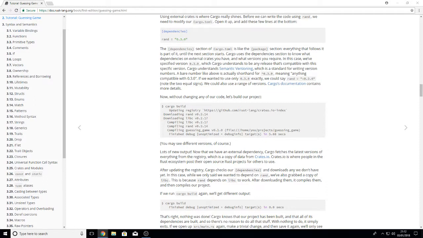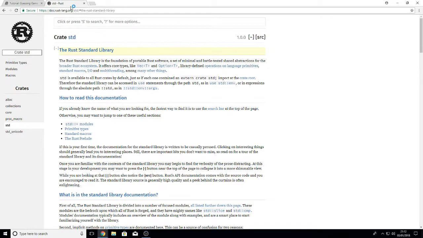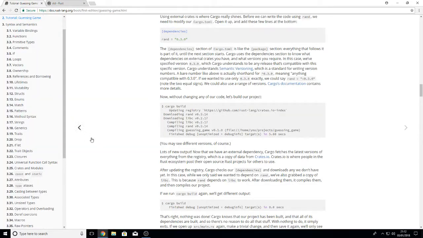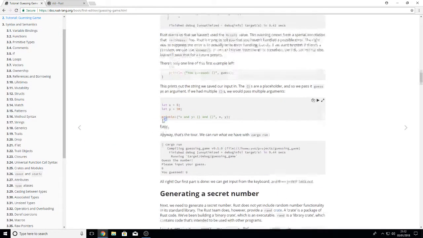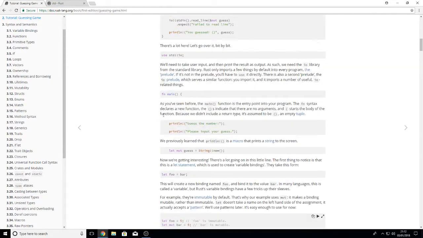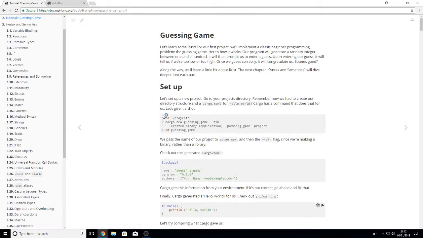Crates, std. I presume that's like the standardized things. Rust standard library. If you already know what you're looking for, the fast way to find it is the search bar at the top. Oh, cool. Okay, so I'll keep that as a secondary part to this because it's normal-ish, I suppose.